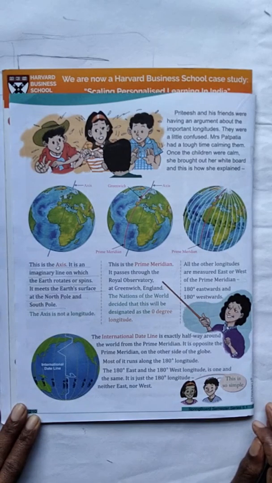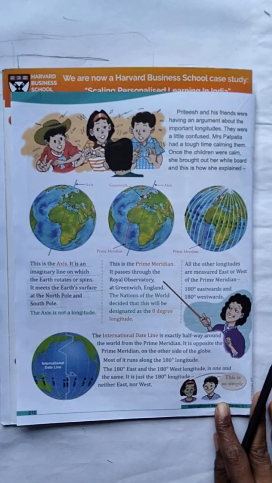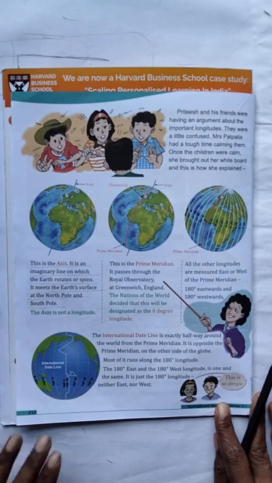And then the international date line. You know this one already. Already you have studied this one. The international date line marks the change of day. When we move westwards across the line, we gain or add a day.